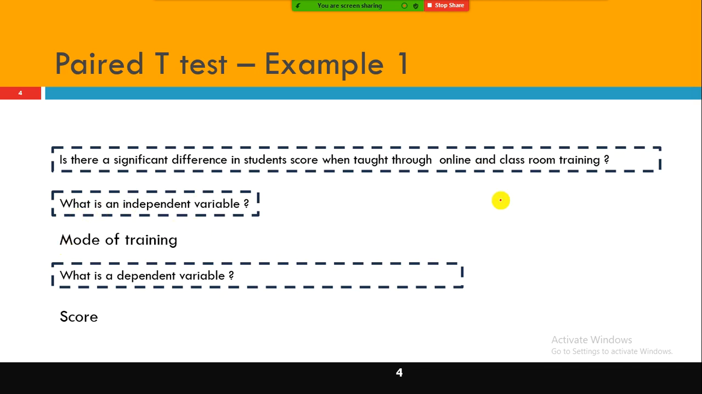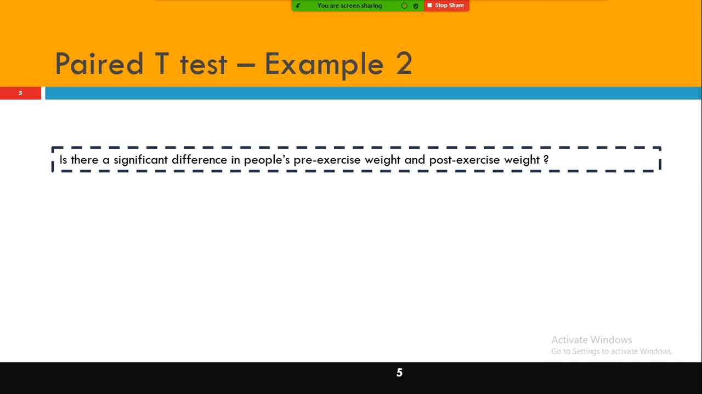Why is it called the independent variable? Online and classroom are two different genres. They are not influenced by each other. It is not changing by any other means. Excellent. It is not influenced by any other things. Online and classroom training, so hence it is called the independent variable.